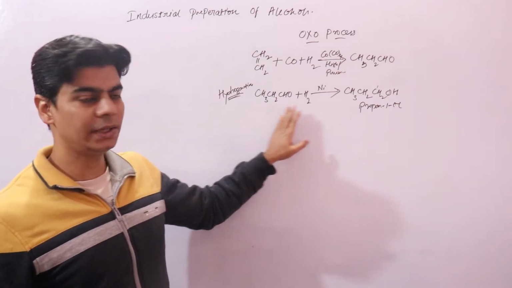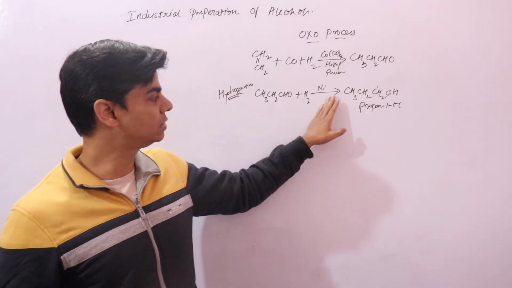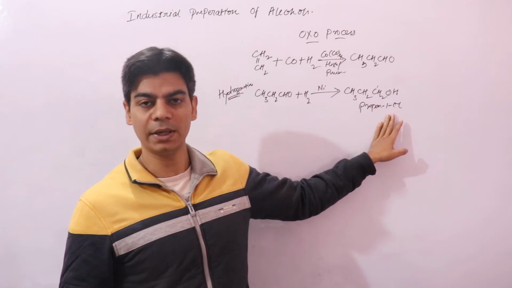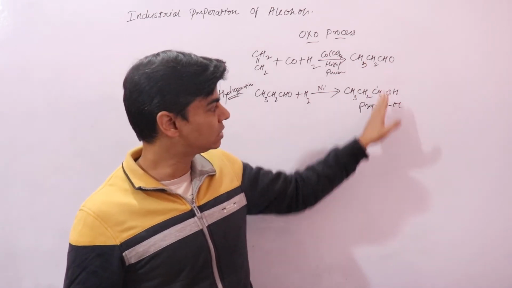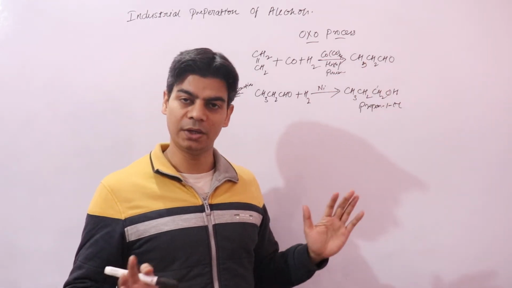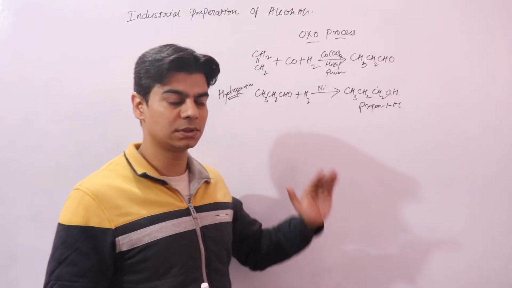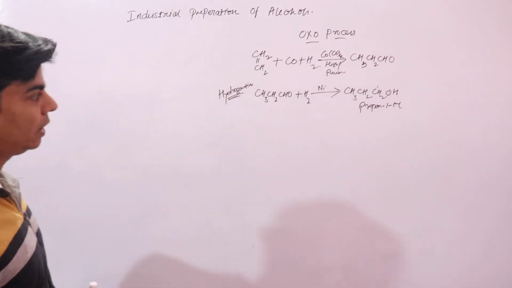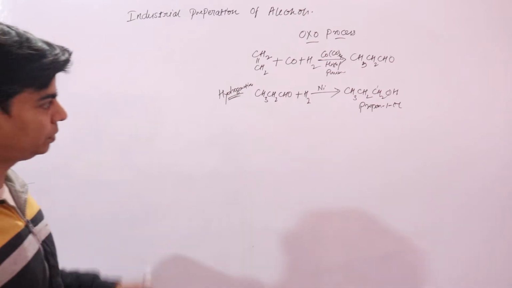So when this aldehyde reacts with hydrogen in the presence of nickel catalyst, it will form an alcohol. This is done on a large scale, and we call this process the OXO process. This is an industrial preparation of alcohol. I hope this is clear.